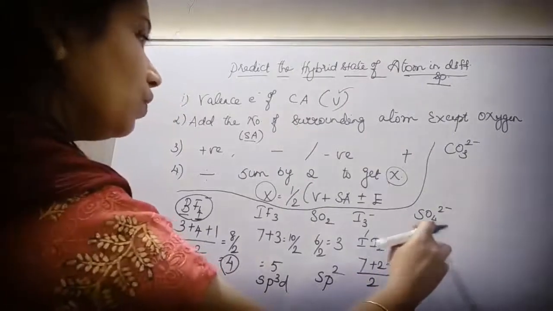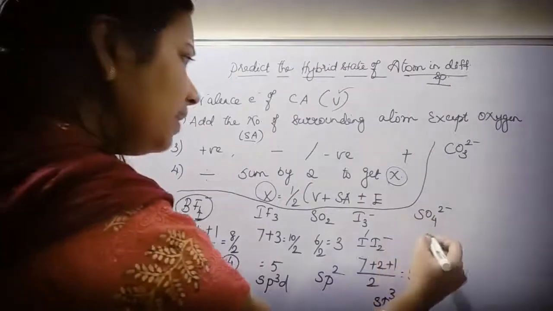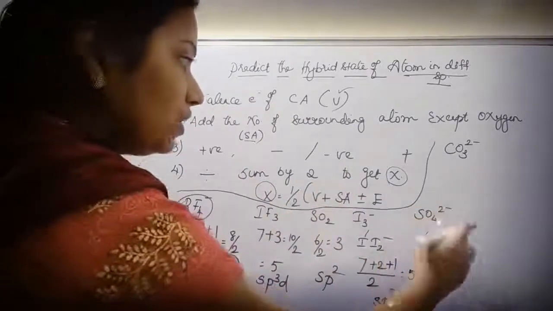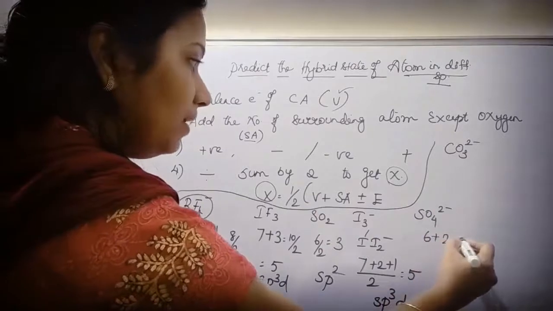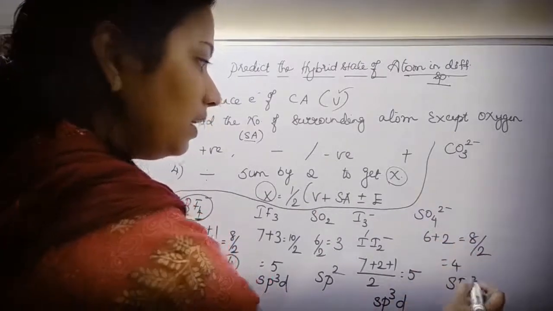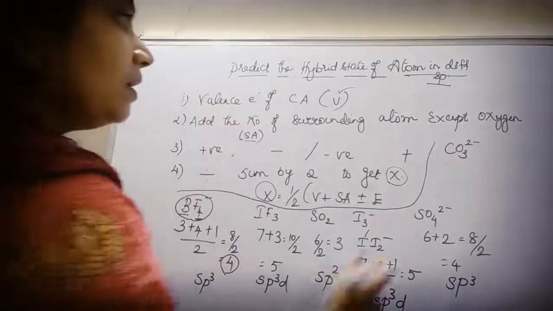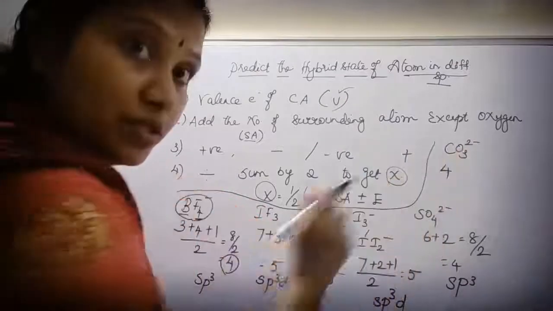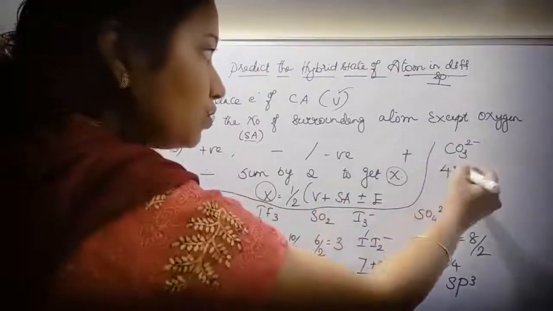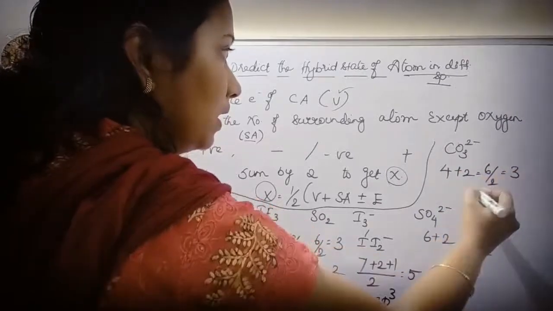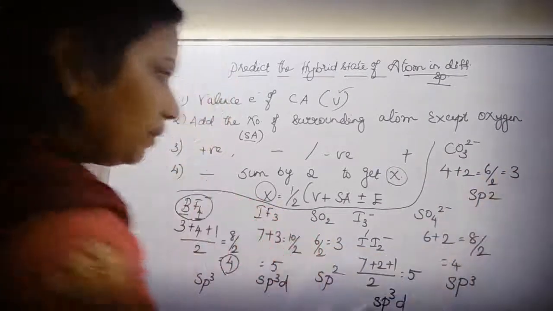Now SO4 2 minus, sulfur, it is 6. Oxygen I should not calculate, and minus 2. So what should I do? I should add it. 6 plus 2, 8 by 2 is equal to 4. So this is sp3 hybridization. Okay. CO3 2 minus, carbon, the valence electron is 4. Oxygen should not be calculated, minus 2. So I should add it. 4 plus 2, 6. 6 by 2 is equal to 3. So this is also sp2 hybridization.